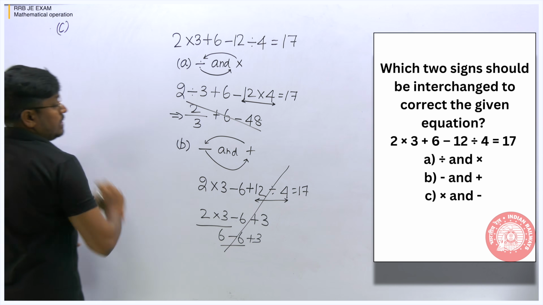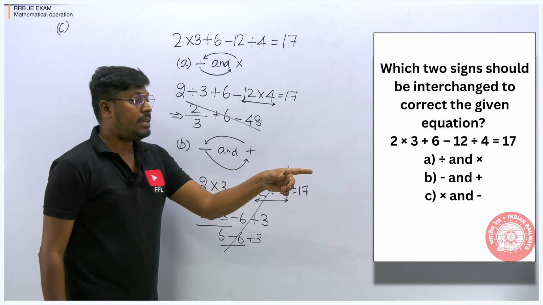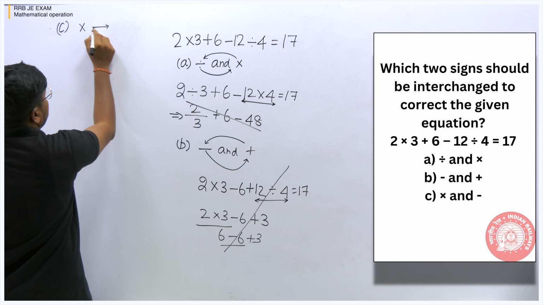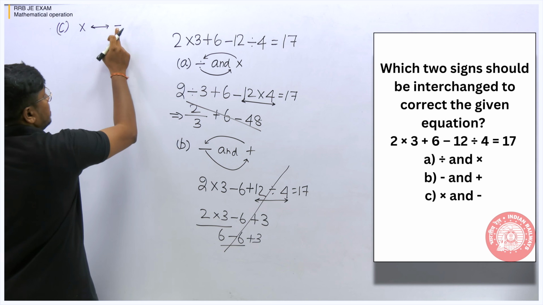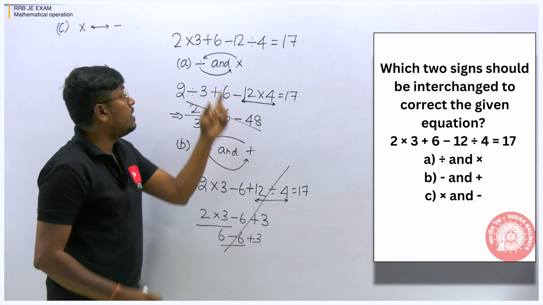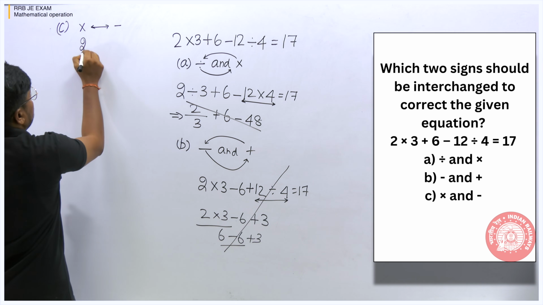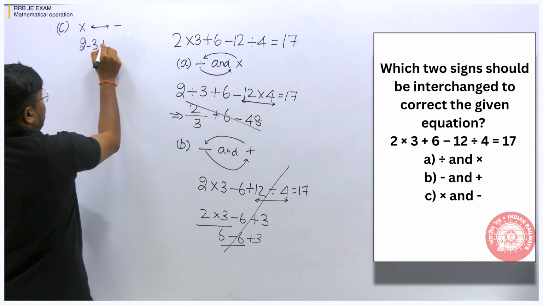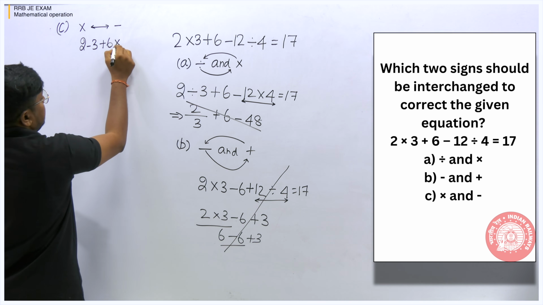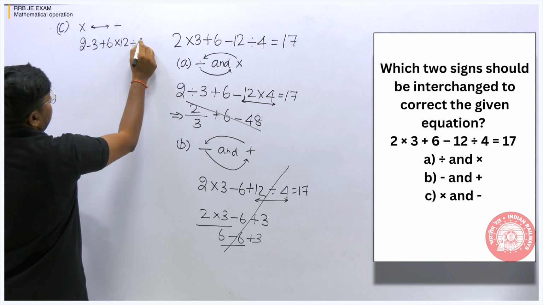So option C. What is option C? Multiplication and subtraction. That means wherever you see multiplication, you have to convert it into subtraction, and subtraction should be converted into multiplication. That is called interchanging. So now 2 into 3 becomes 2 minus 3. Then plus 6, and minus should be converted into multiplication, so multiplication 12, and then division 4.